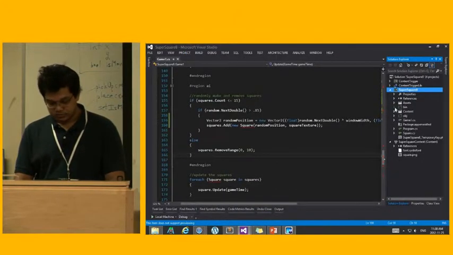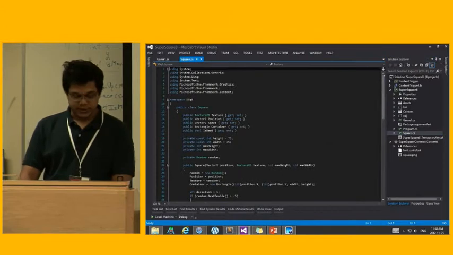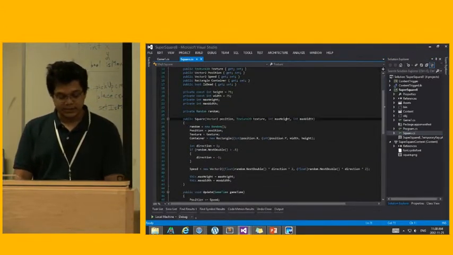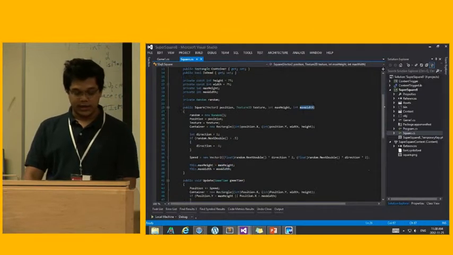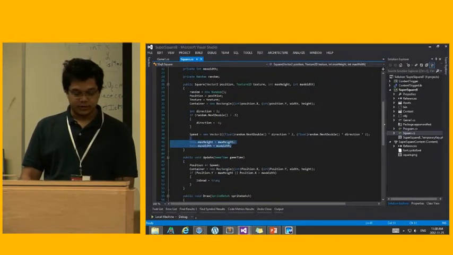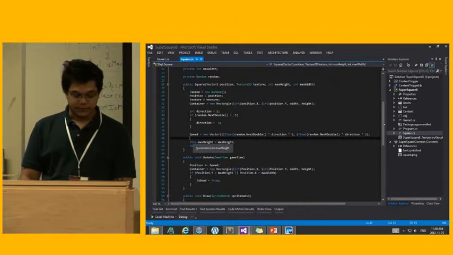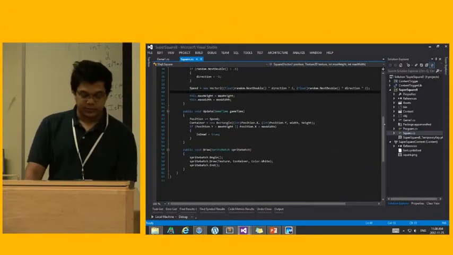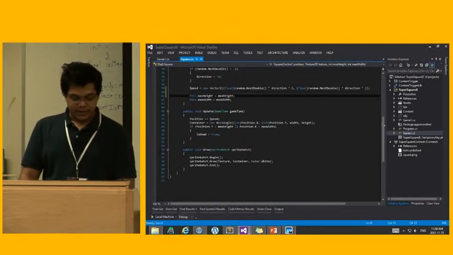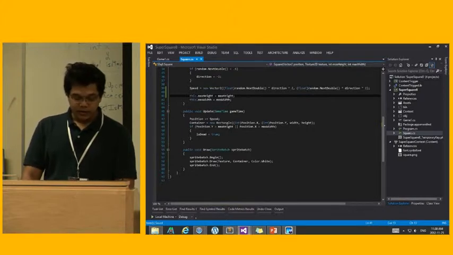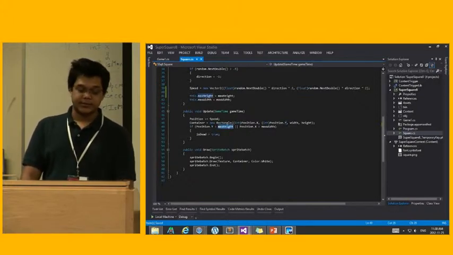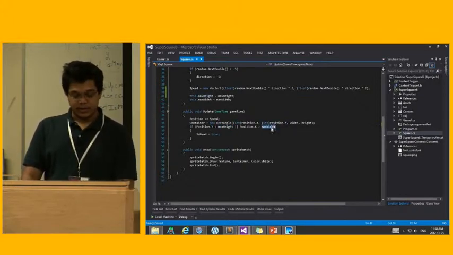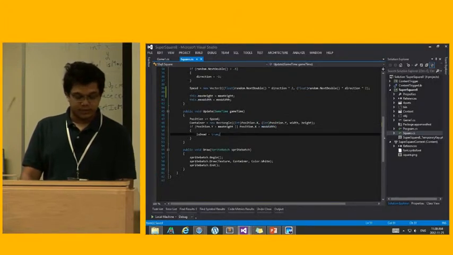So there you go. I have an all new square class that takes in the maximum height and the maximum width of the current screen and sets it to a local variable. This is what's called inversion of control for the people who are really into design patterns. And all it does is it says, if your Y position is greater than maximum height, or if your X position is greater than maximum width, then die.